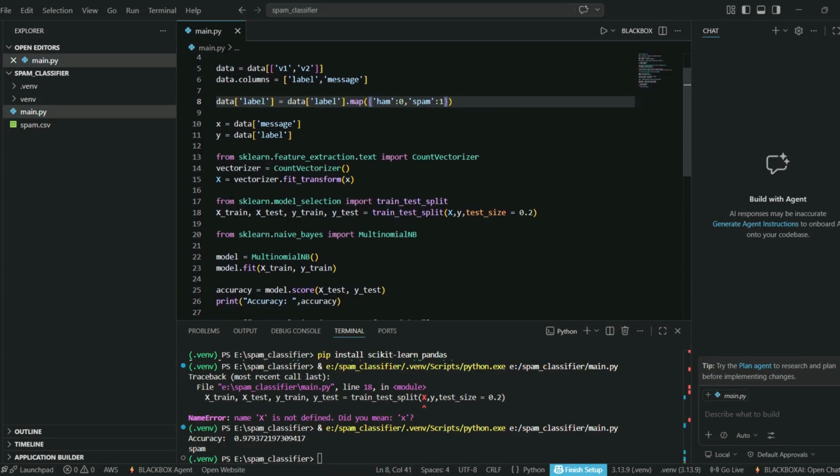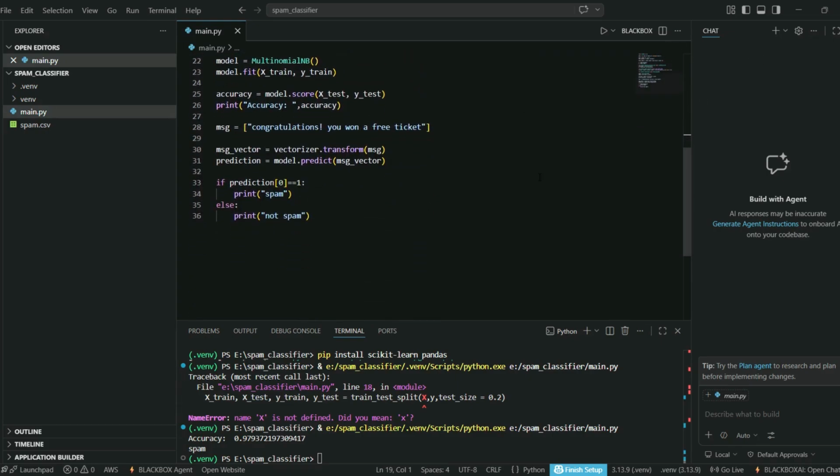Then coming to here, it is X, capital X, not the small one. Then here CountVectorizer is a function, which I missed at first. So please change those things, and let's run the code and see the output. You can see the model correctly identifies this as spam.